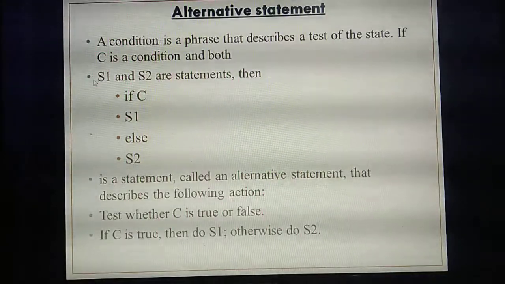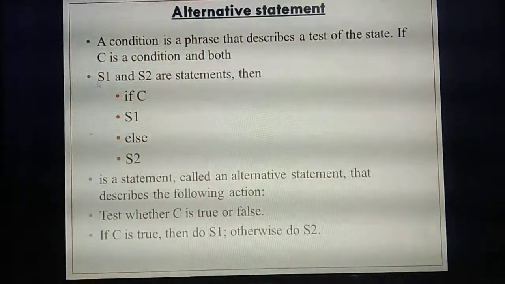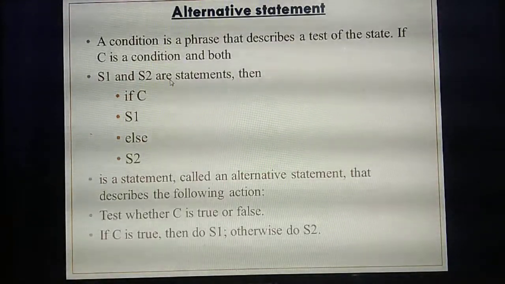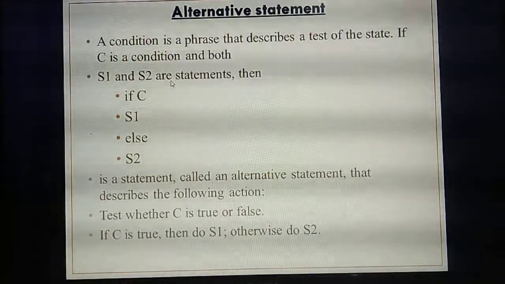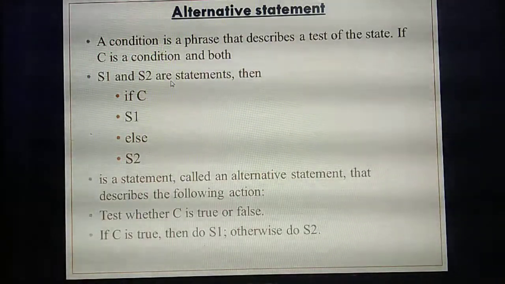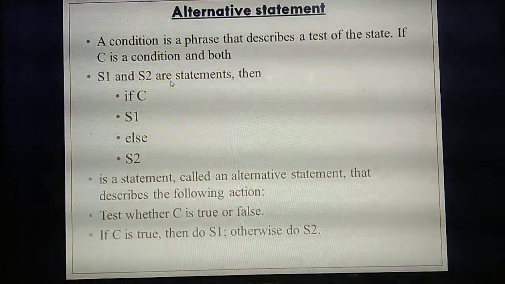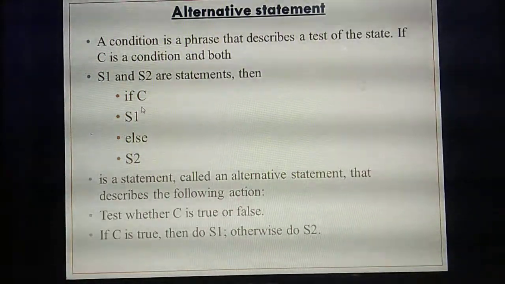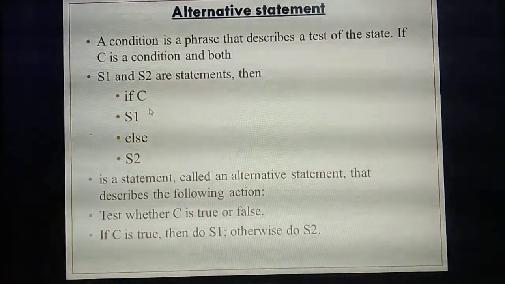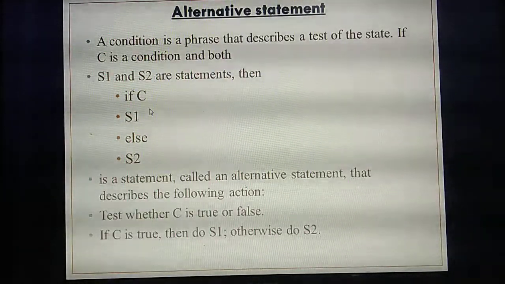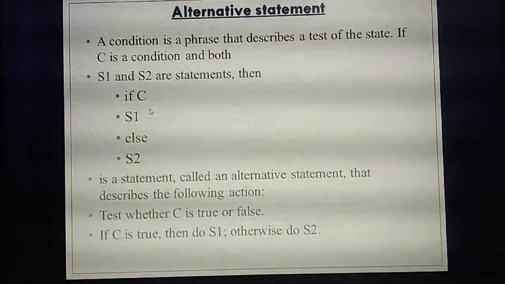So here they are giving 2 statements. Likewise in the sequential statement, here also they are giving how many statements? 2, S1 and S2. So which one do you need to include? Condition. That's important. The condition they have given in a letter C. And also an important thing you need to check: if else.